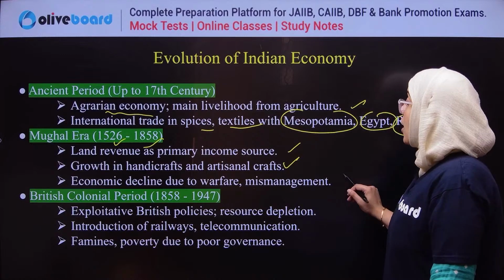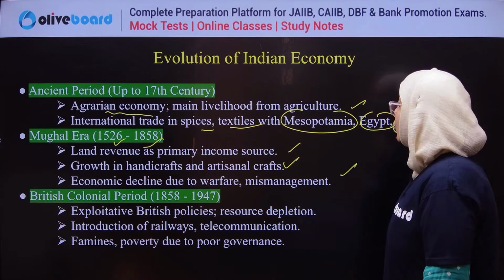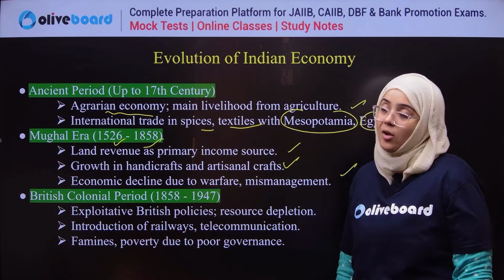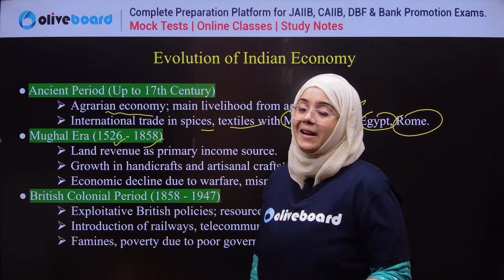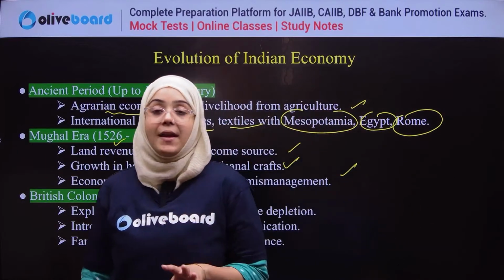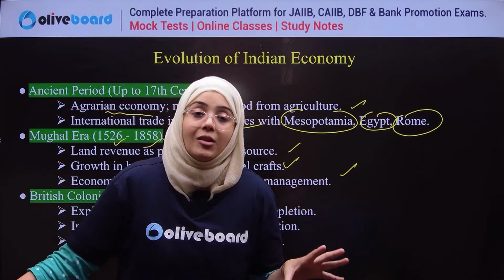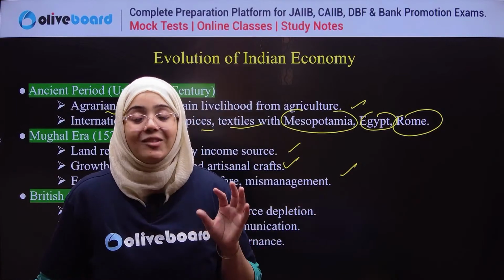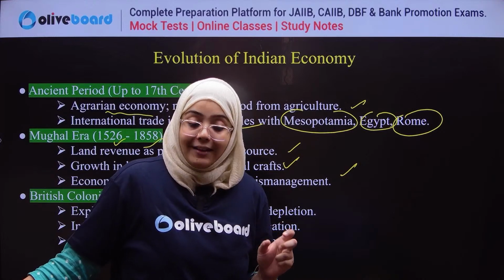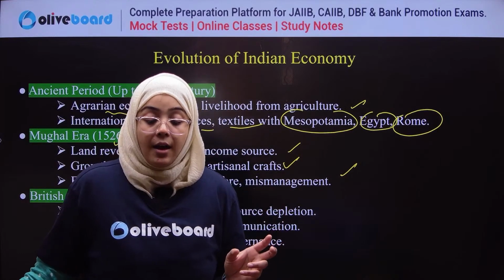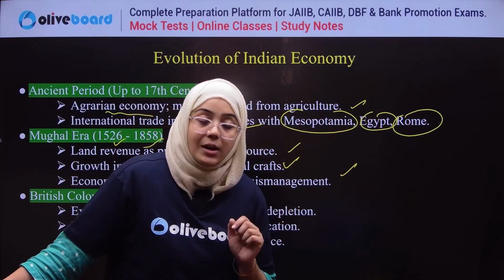Okay, economic decline due to warfare and mismanagement, because the Mughals were engaged in occupying territory, and wars were often going on, and due to this war situation there was mismanagement of the economy. So these were the important things in the Mughal era.